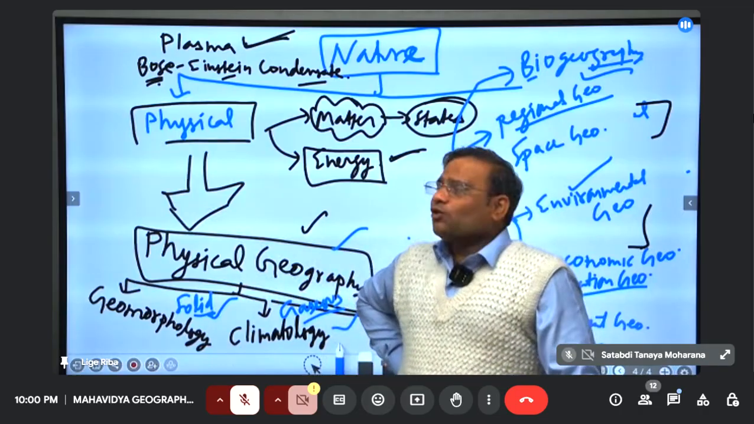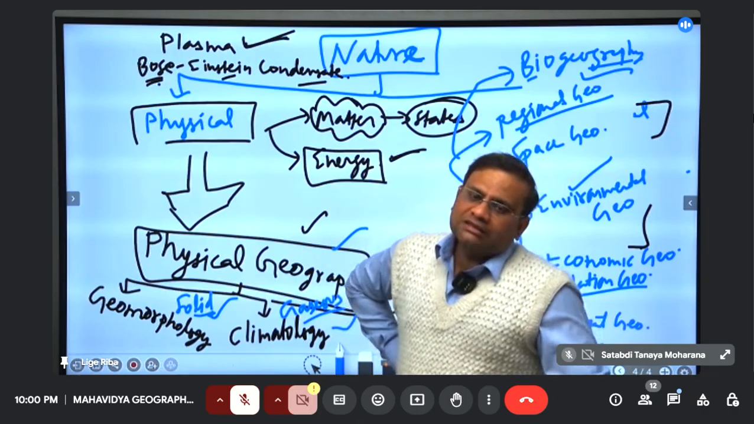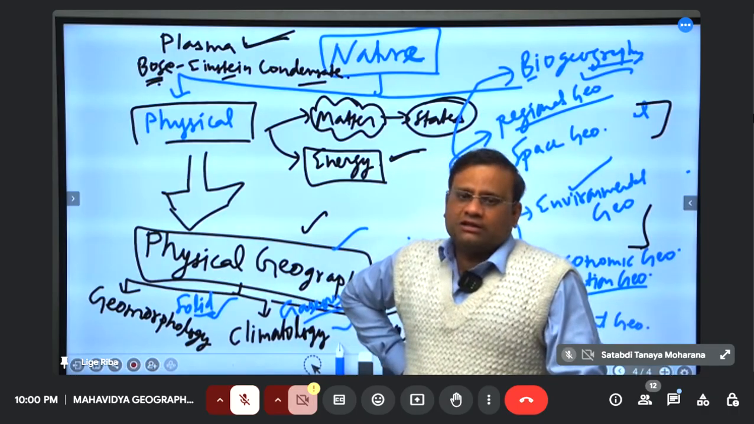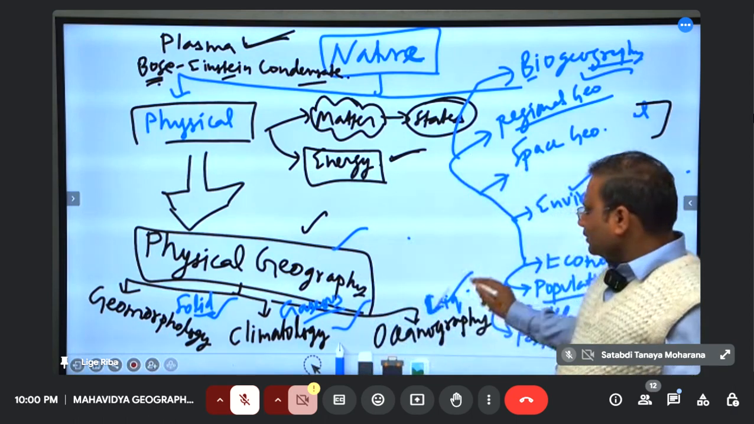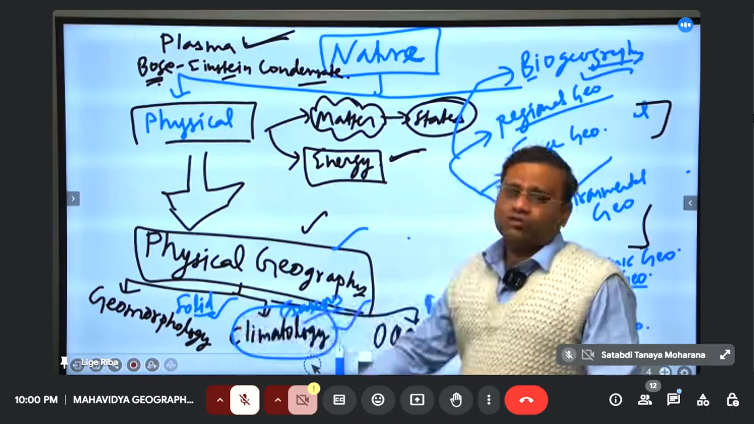But why does it move from high to low? Because there is a scientific principle behind it. Physics principle, Bernoulli principle. Why does water move? Ocean currents, Bernoulli principle. In climatology, you will understand gas laws will be studied.